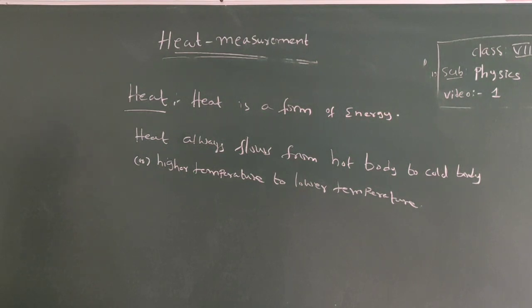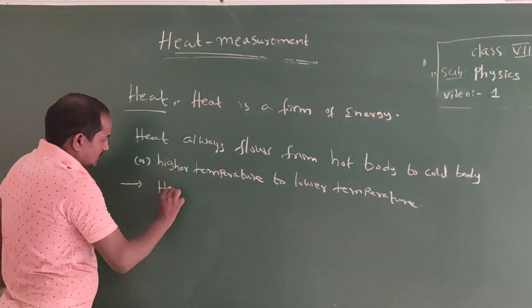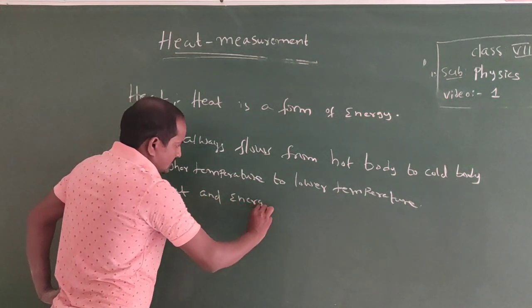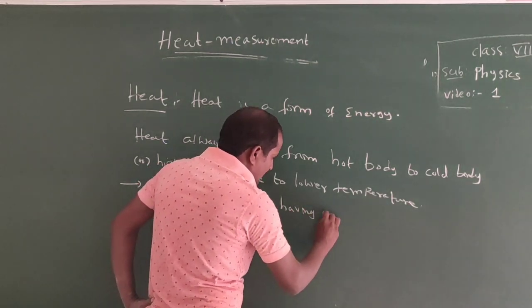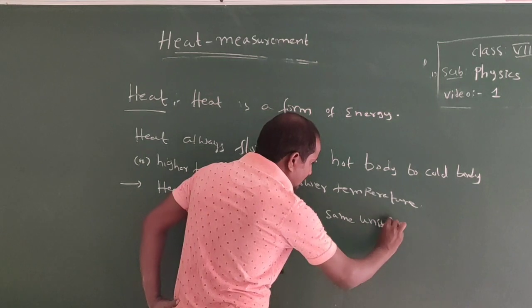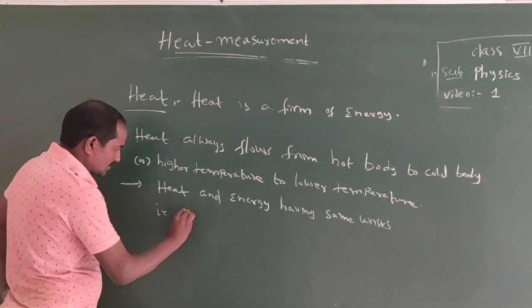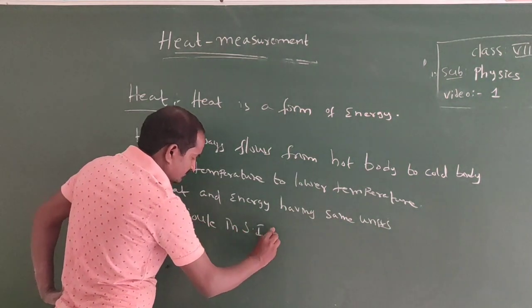Heat is also measured in joules. Heat and energy have the same units, that is joule in the SI system.